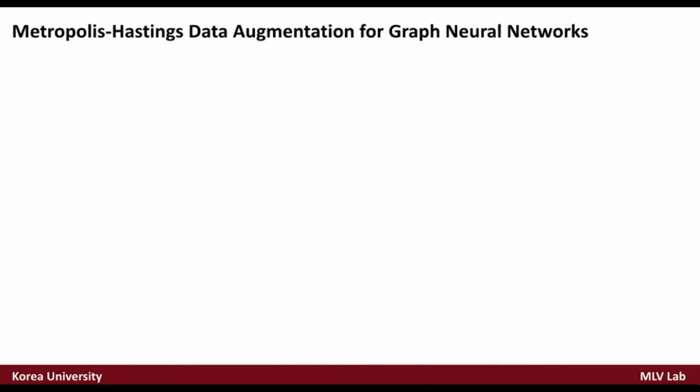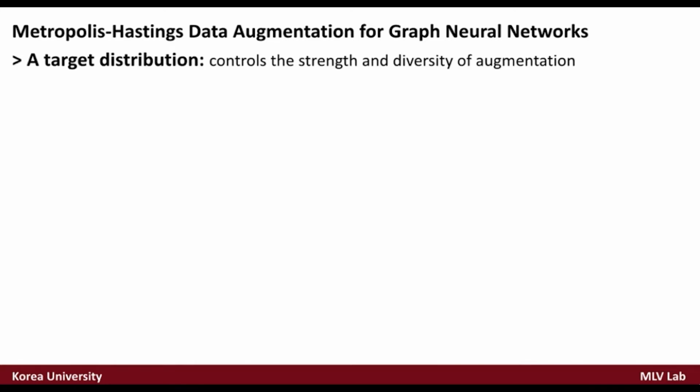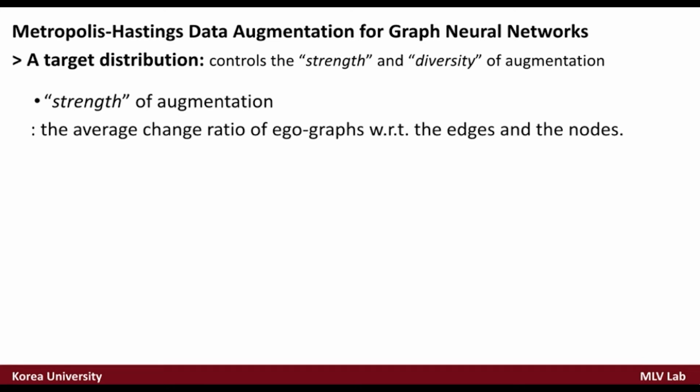Here, we propose Metropolis-Hastings Data Augmentation that draws augmented graphs from a desired target distribution. We designed the target distribution to control the strength and diversity of augmentation. The strength of augmentation is measured by the change ratio of augmented ego graphs.